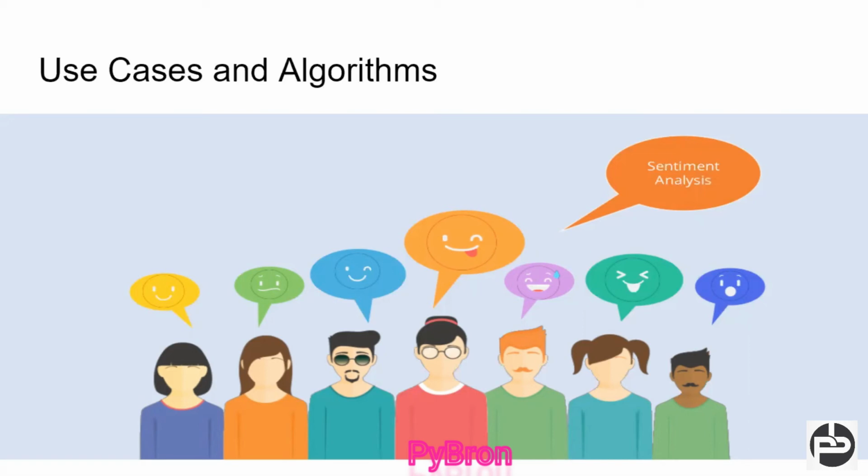In order to make their service better, they analyze all the comments people are putting, and after analyzing, they predict whether the comment is good or bad. If it is bad, they will work on their service and improve it.